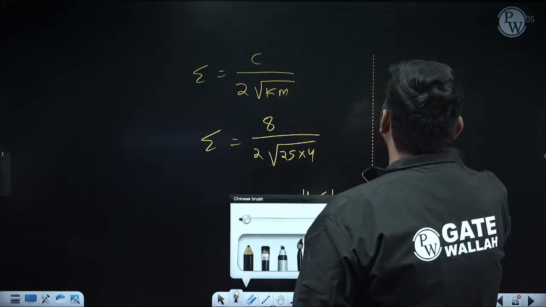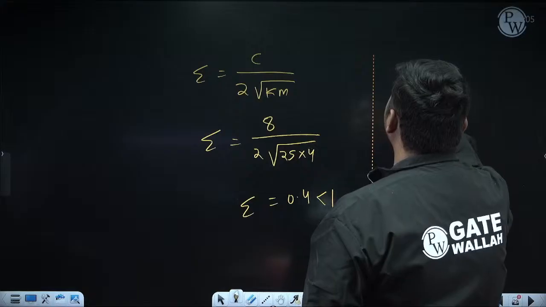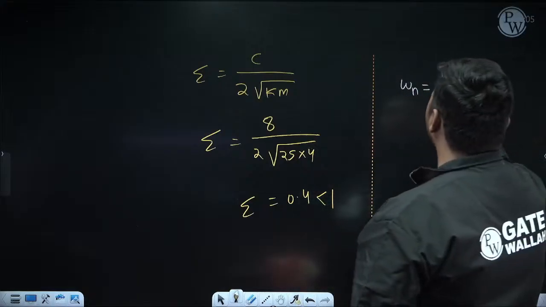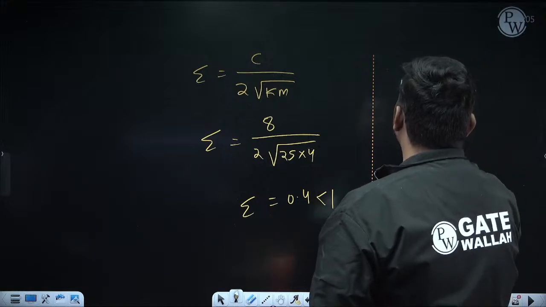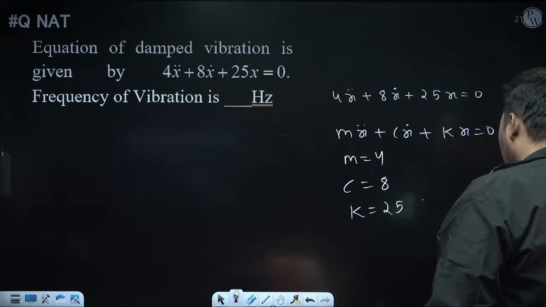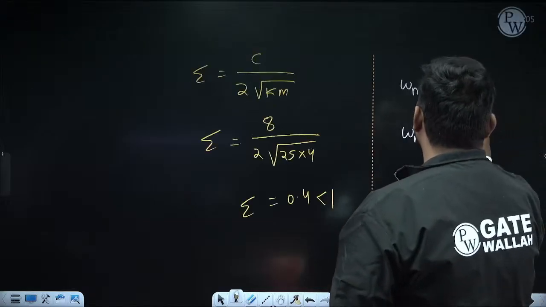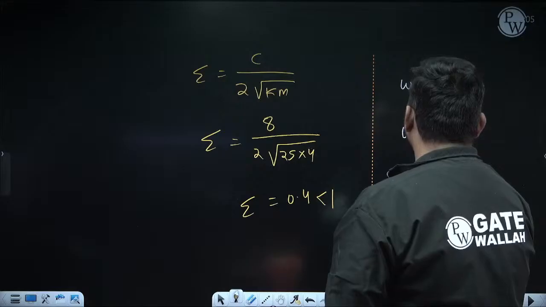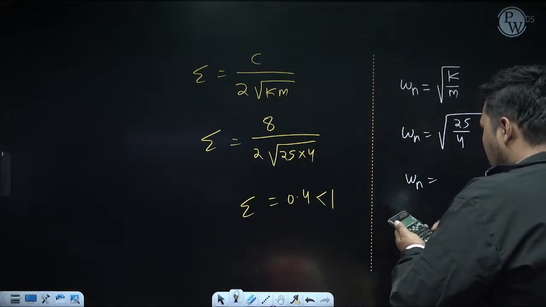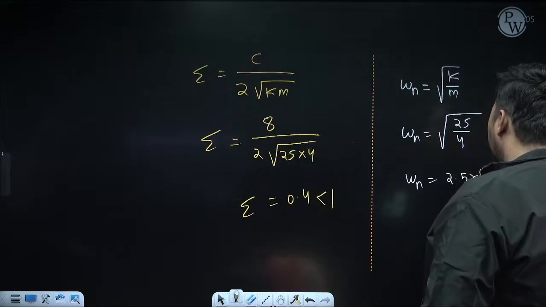Now, to calculate frequency, calculate omega n also, because we know the formula in terms of zeta and omega n. So omega n will always be root over k by m for the general case. K is 25 and m is 4. How much omega n is coming? Root over 25 by 4. That is 2.5 radian per second.